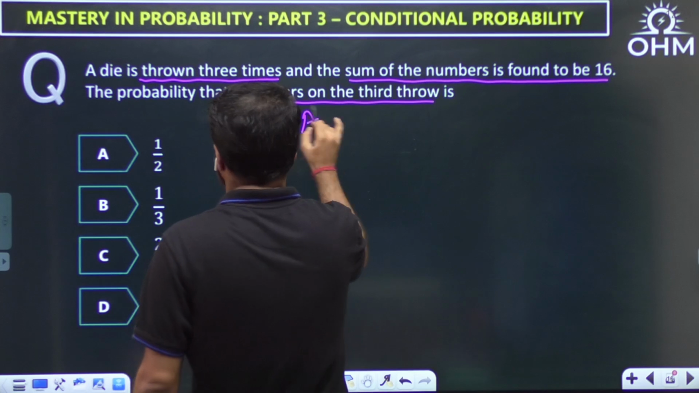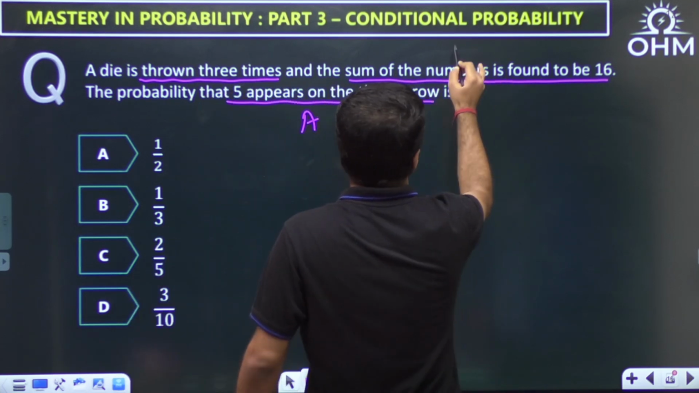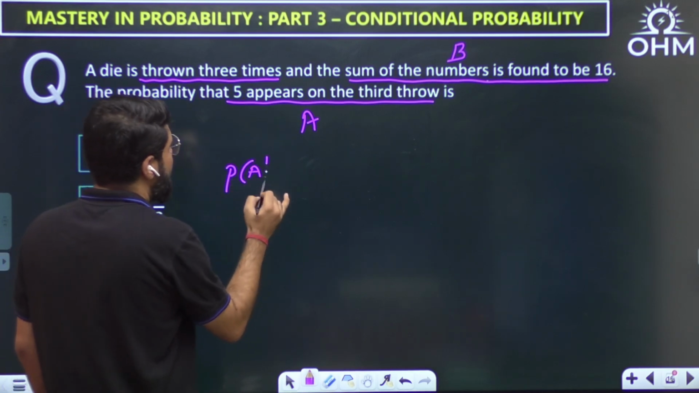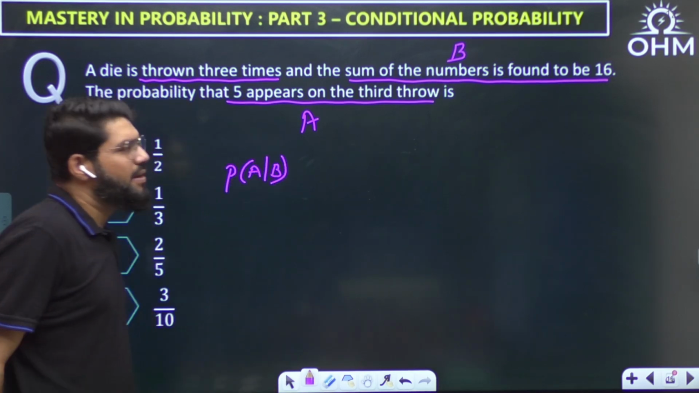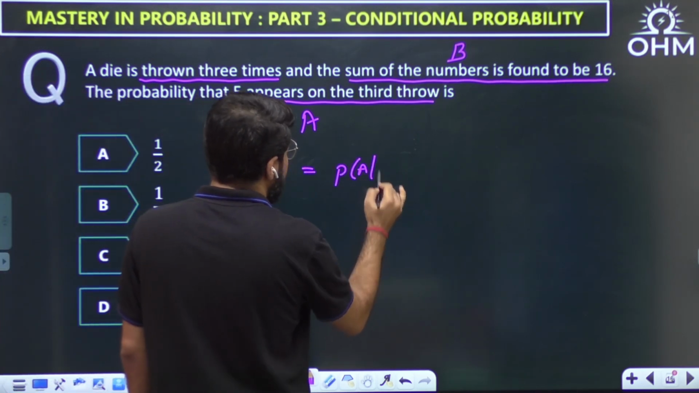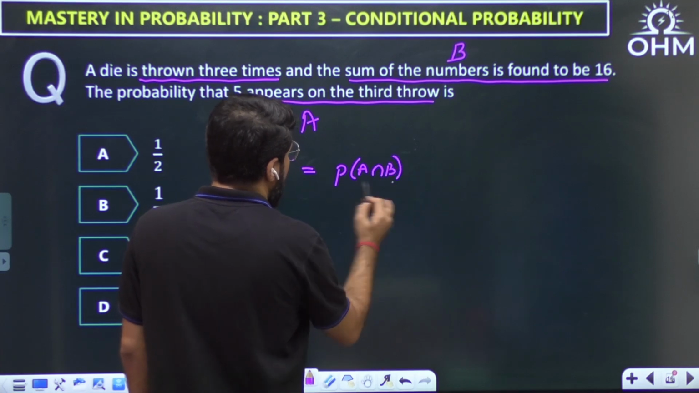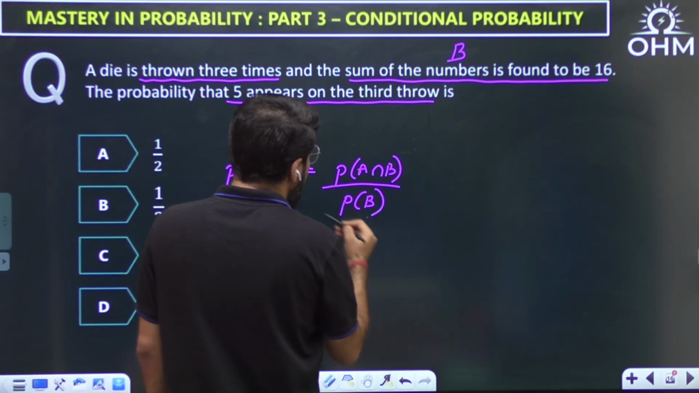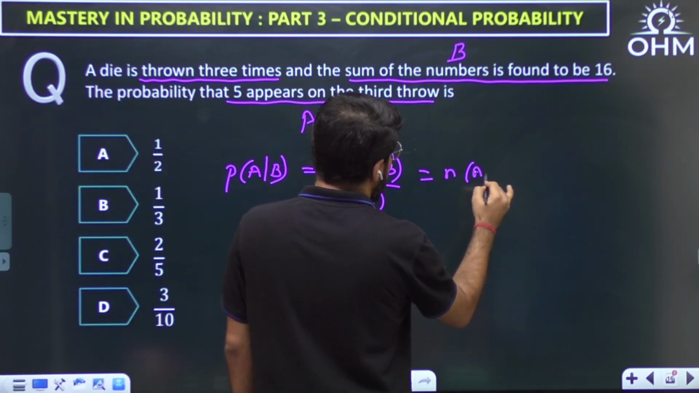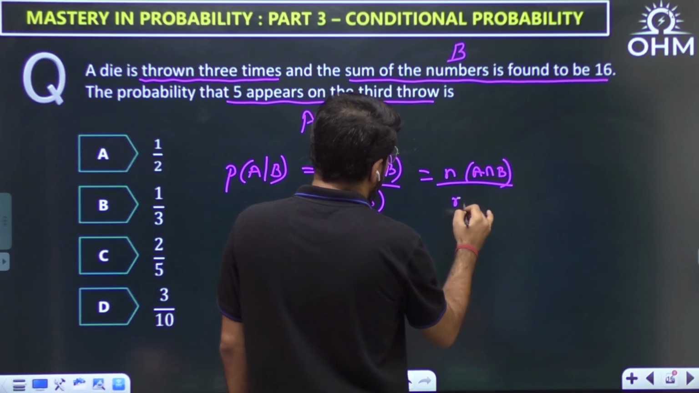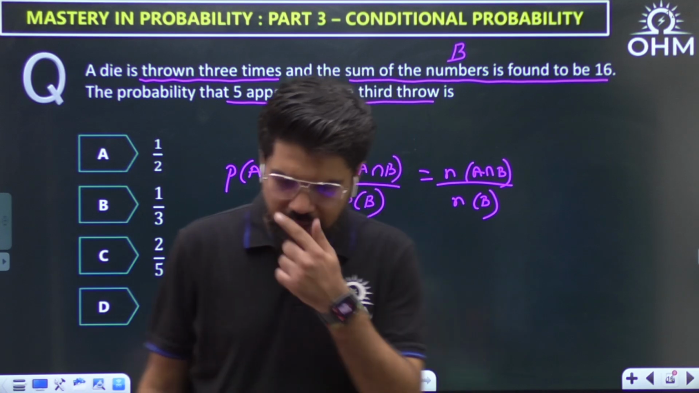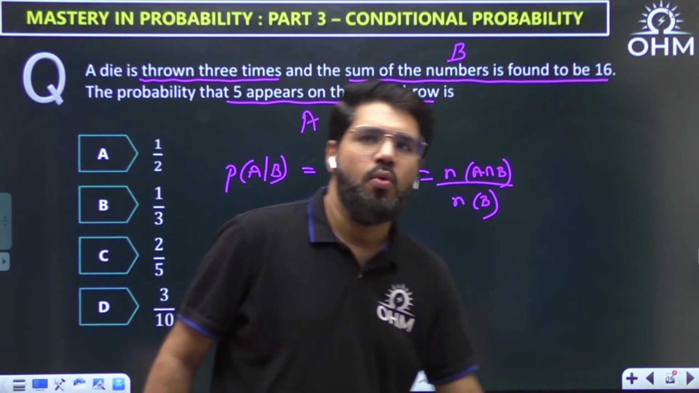Suppose this is event A, and I want the probability of event A. The sum of the numbers is 16. Suppose this is event B. So what I want is the probability of A given B, and it is equal to the probability of A intersection B upon P of B. Or we can put it this way also, N of A intersection B upon N of B. As I told you, either P of A intersection B upon P of B, or N of A intersection B upon N of B. Correct?